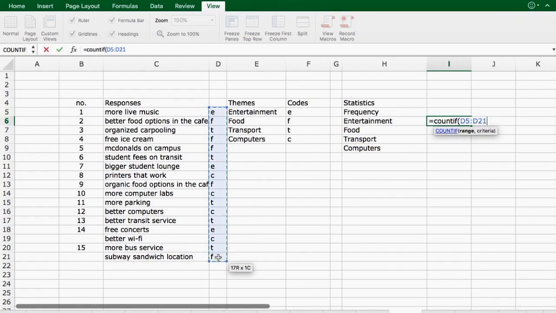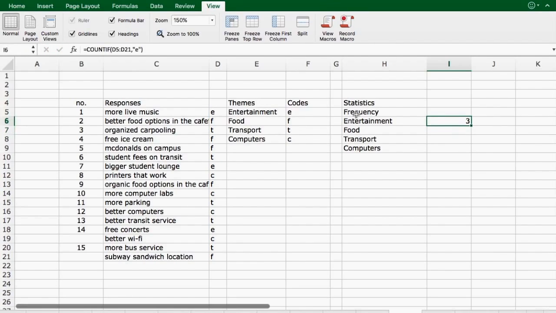I want Excel to look at the answers or the responses here, comma, open inverted commas. I want to tell Excel now what criteria to actually count, or to look for, sorry. And that's an E for entertainment, closed inverted commas, and close brackets. Hit enter. So what Excel is returning is that within this range, there are 3 E's. I want to do the same for food.